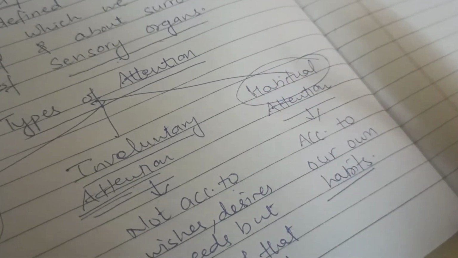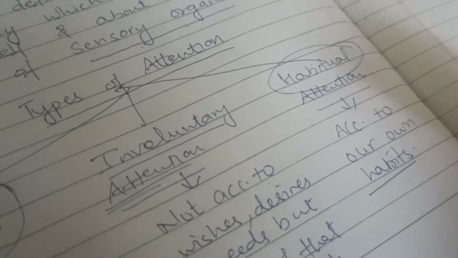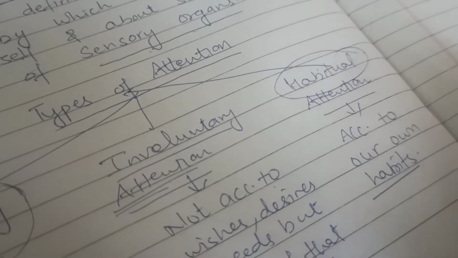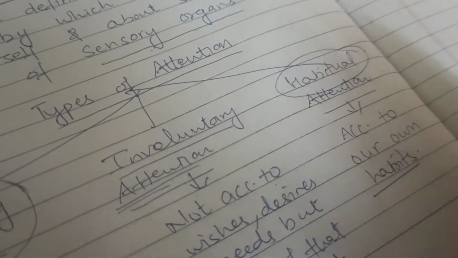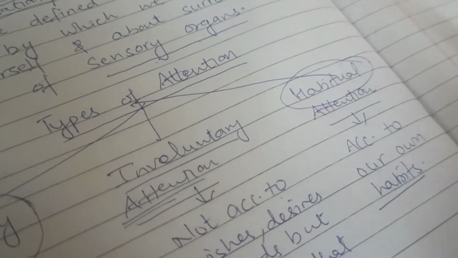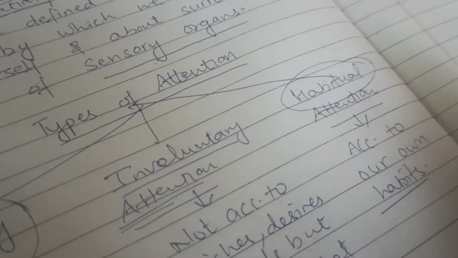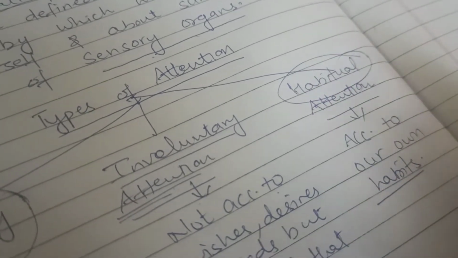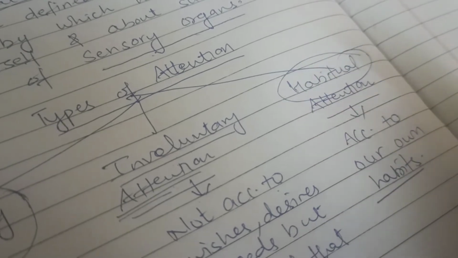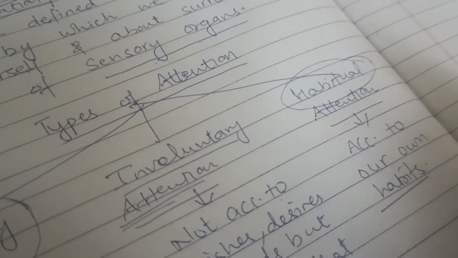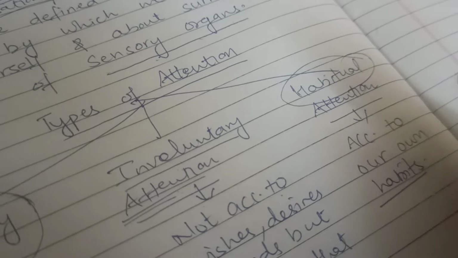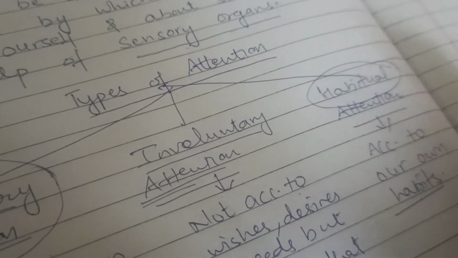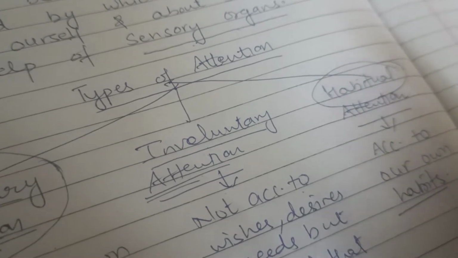Or I can give you another example, a person who has the habit of drinking alcohol, or the habit of smoking. Habits can be positive or negative. So according to the habits, yes, we pay attention towards the stimulus. If a person has some kinds of habits, then those habits affect our attention. The person is going to pay attention towards that stimulus according to the habits.